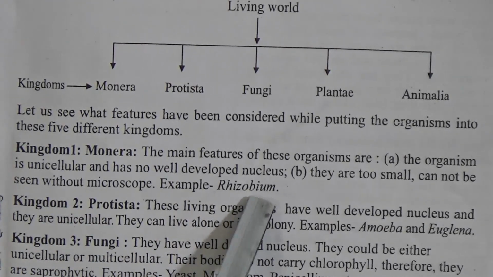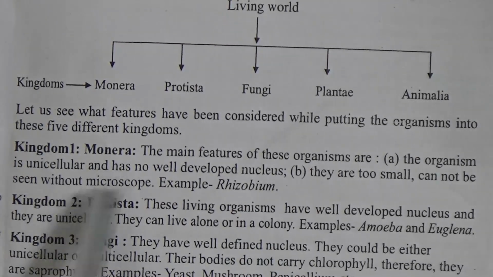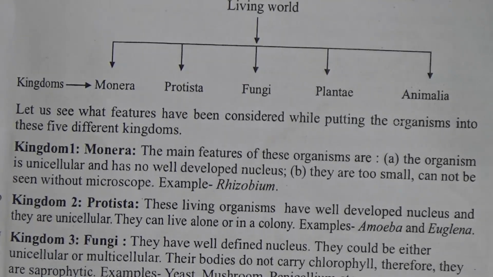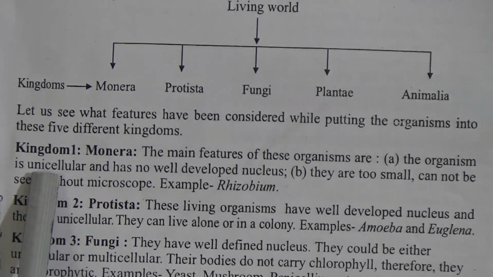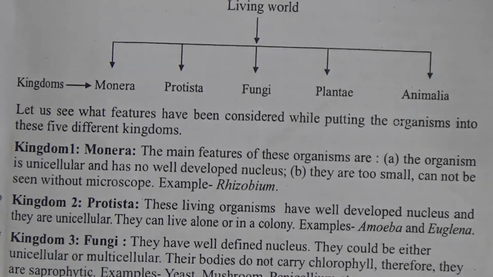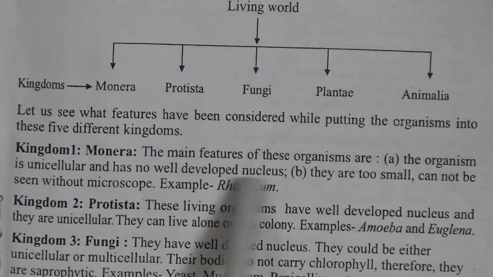When you want to see the plants or animals of kingdom Monera, you have to use a microscope. Without a microscope, you cannot see them because they are very tiny. They are unicellular, meaning only one cell, and have no well-developed nucleus. Their nucleus is not properly developed.